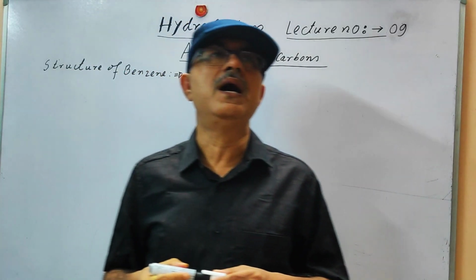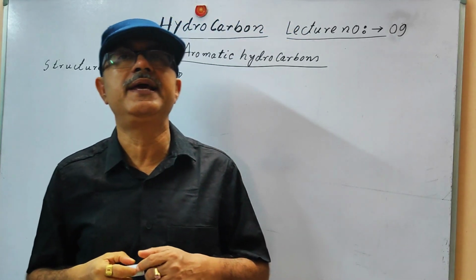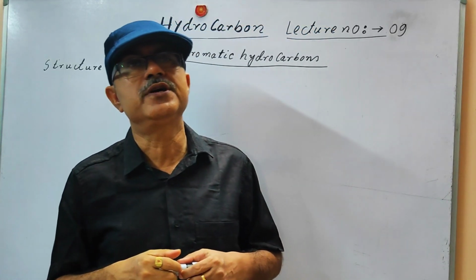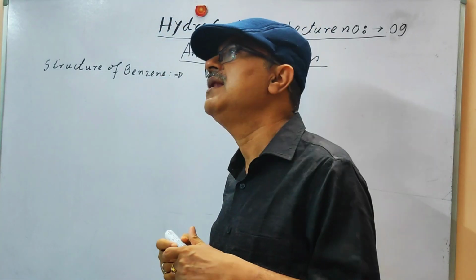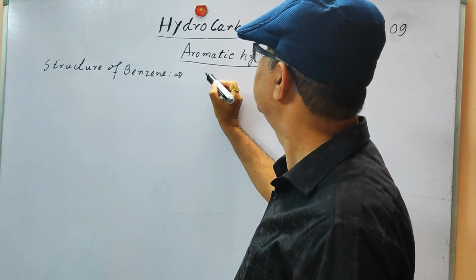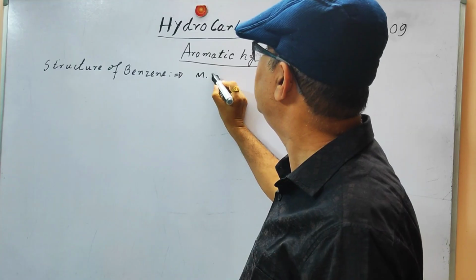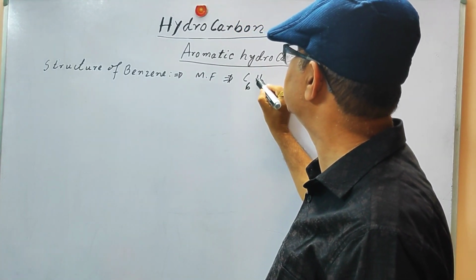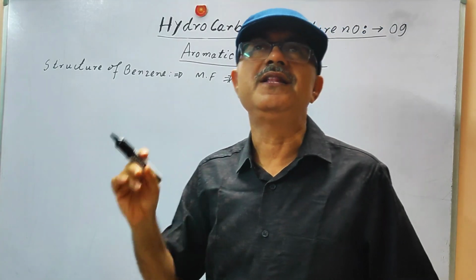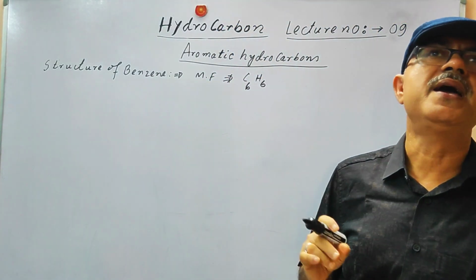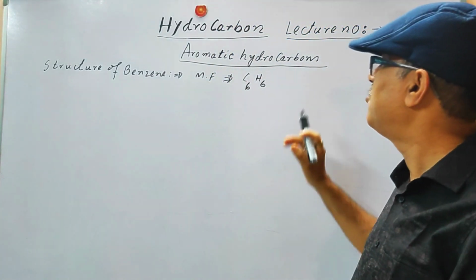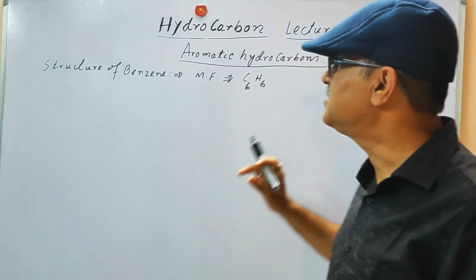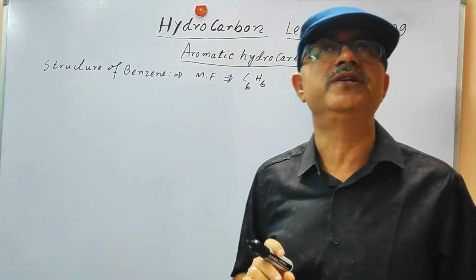Benzene was isolated by Michael Faraday in the year 1825, and he observed its molecular formula is C6H6, which tells us that this is highly unsaturated.